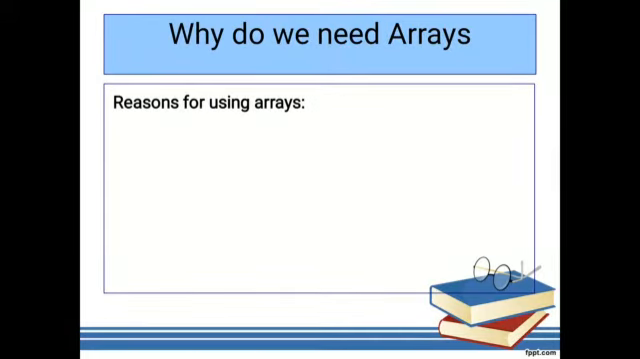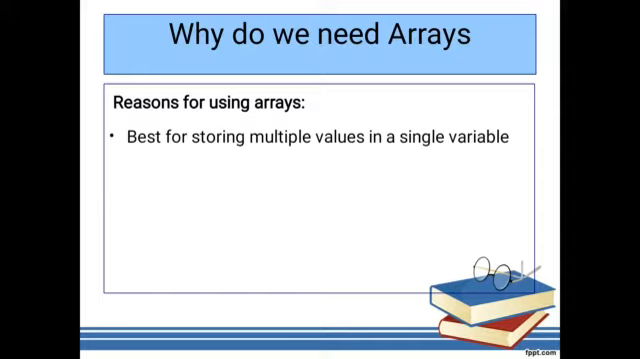Before going to the syntax, why do we use arrays? What is the reason behind inventing arrays? It is best for storing multiple values in a single variable. In C, in a single variable we will store a multiple number of similar data items in contiguous memory locations. For that purpose the arrays concept is very useful.